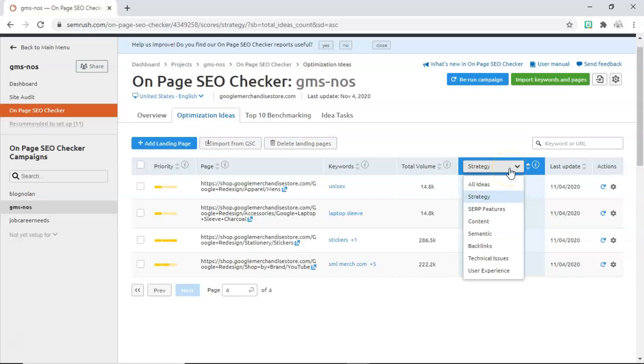Ideas are the main part of optimization. Ideas are given based on seven factors. They are strategy, search features, content, semantic, backlinks, technical issues, and user experience. And in this video, we are going to see about strategy idea. Strategy idea helps to find which page is best for a keyword comparing to other pages.